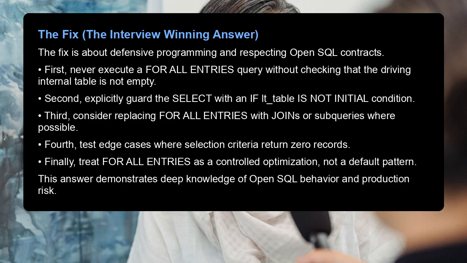Third, consider replacing FOR ALL ENTRIES with joins or subqueries where possible. Fourth, test edge cases where selection criteria return 0 records. Finally, treat FOR ALL ENTRIES as a controlled optimization, not a default pattern. This answer demonstrates deep knowledge of Open SQL behavior and production risk.